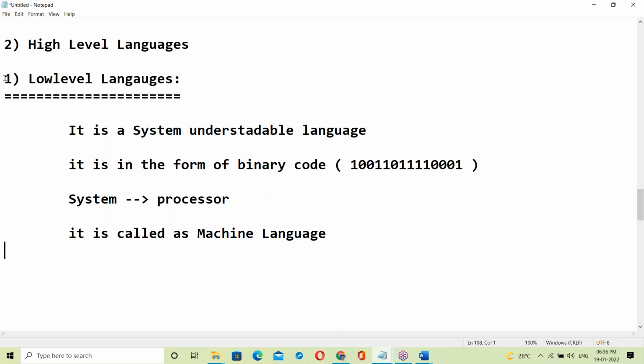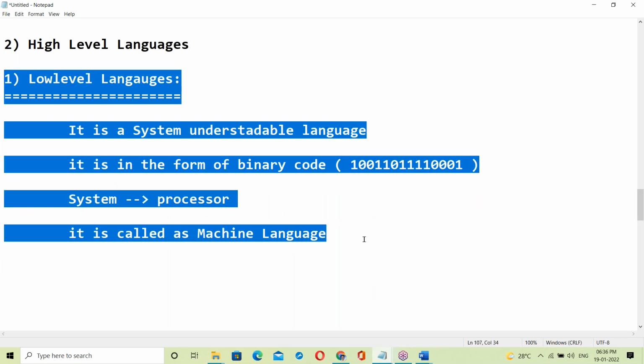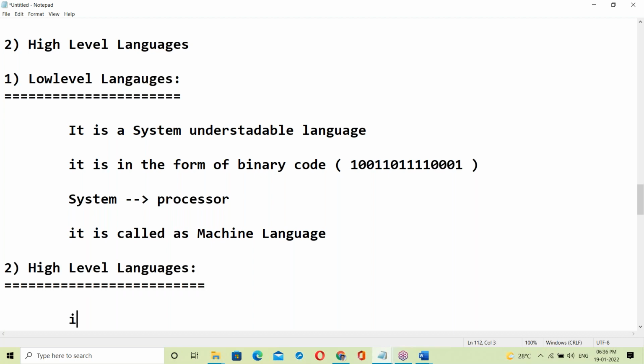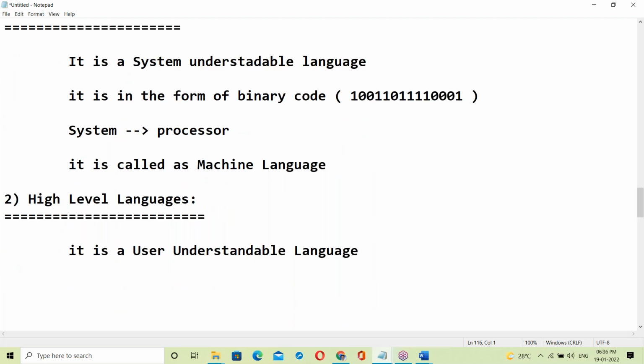So low level language is called machine language. Next, high level language is a user understandable language. Yes, it is like English language.